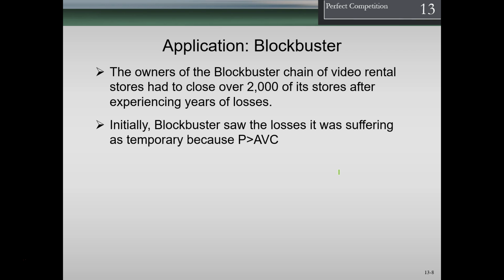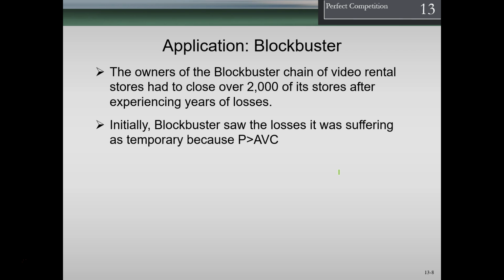So, application. We can take a look at this in terms of Blockbuster. So we know that Blockbuster at one point was doing very well. They were growing a lot. They were probably the largest video store for rentals and had kind of their own niche there. And then of course some competition came in, in the form of different types of video rental, such as streaming video rentals and stuff like that, as well as things like Redbox, other types of rentals that would rent just new releases and things like that.